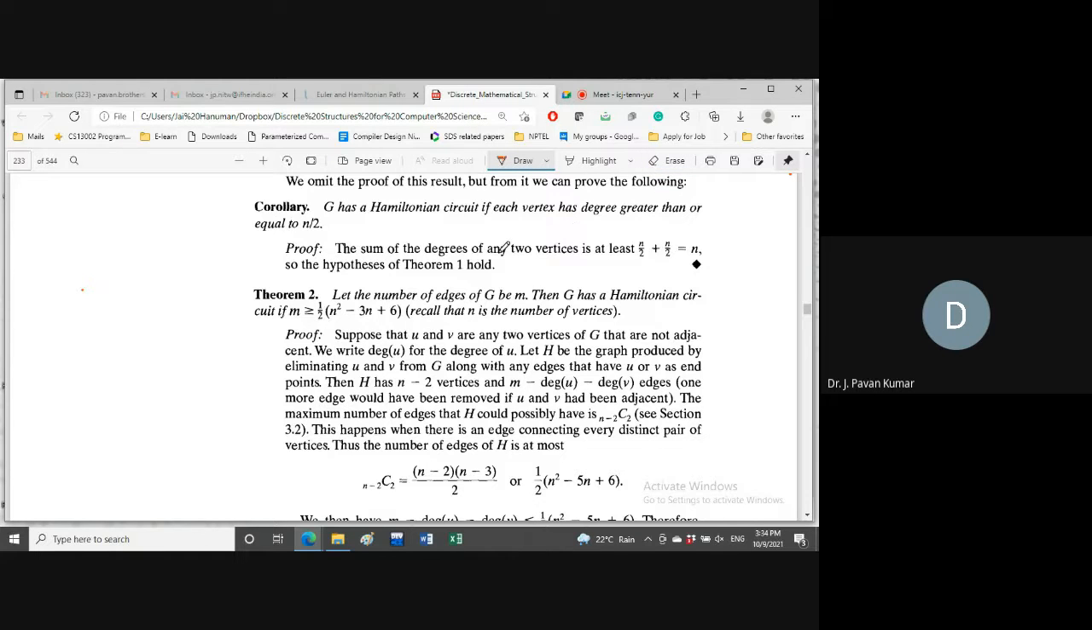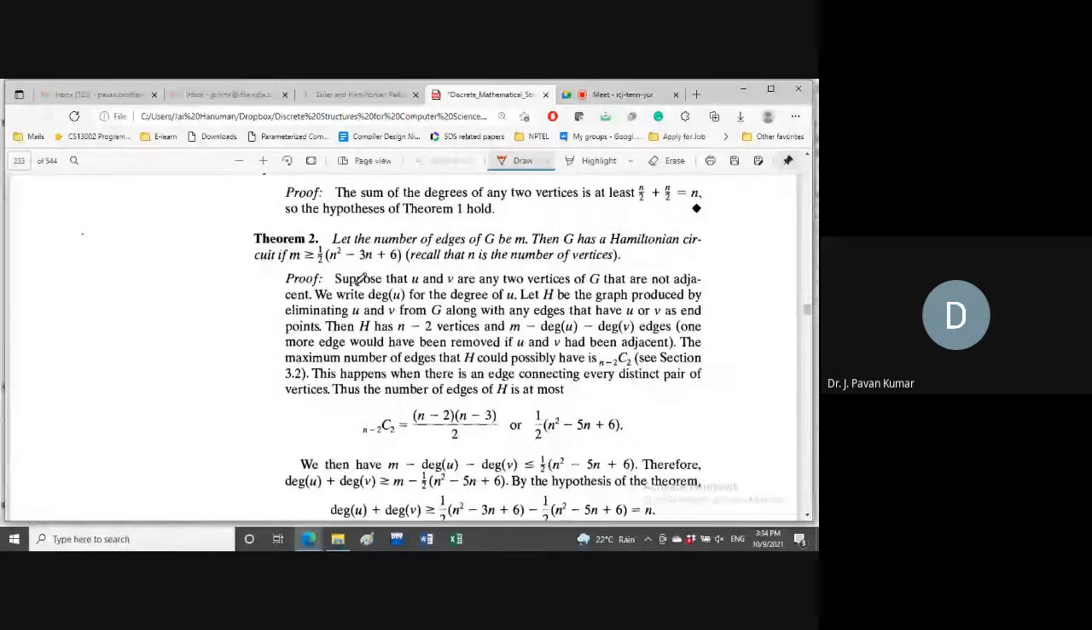Okay. Thank you. Here, theorem 2's statement is: let the number of edges of G be m. In the initial classes we have seen that the number of vertices is denoted as n and the number of edges as small m. By default these are the two letters we use to denote the number of vertices and edges respectively. If G has a Hamiltonian circuit, then m is this one.